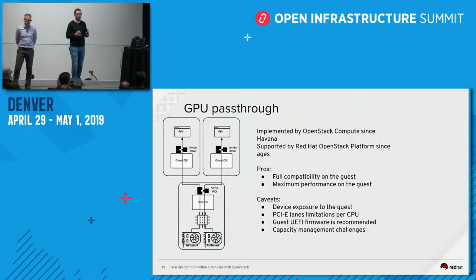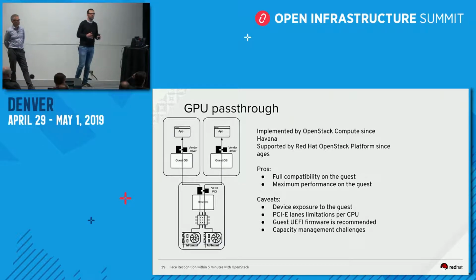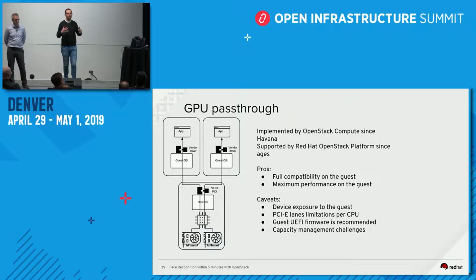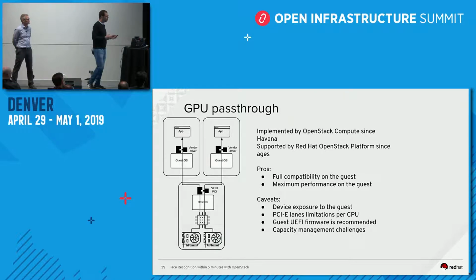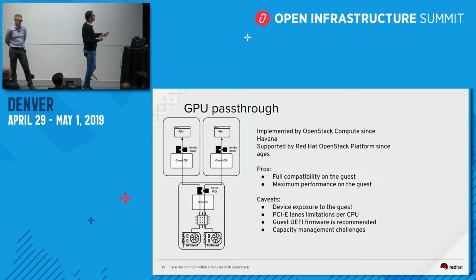The first one, which is called GPU pass-through, is pretty old actually in OpenStack. I guess most of you, like 99% of you, run a recent enough OpenStack version, because that's from Havana. So the idea, as you can see, is that you have a direct mapping between the GPU, the guest and the application. That's very interesting because then you get full support. You directly pass the GPU to the guest.